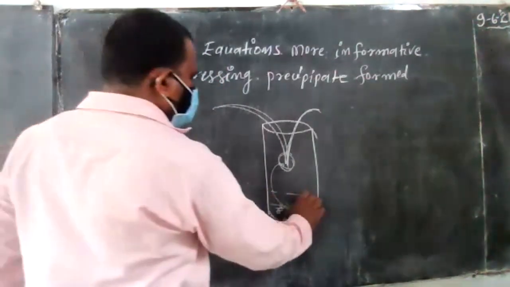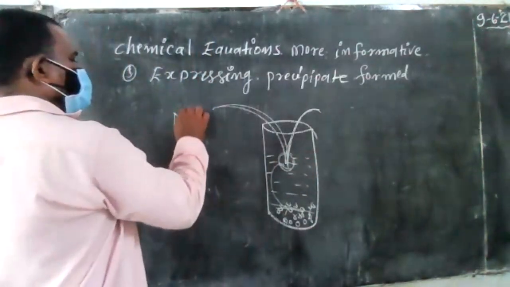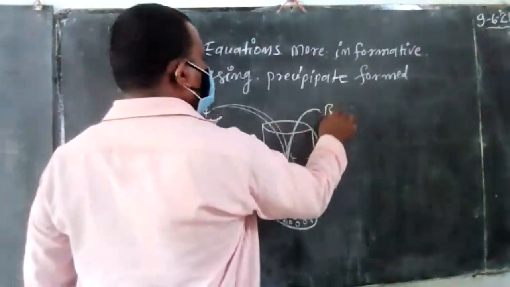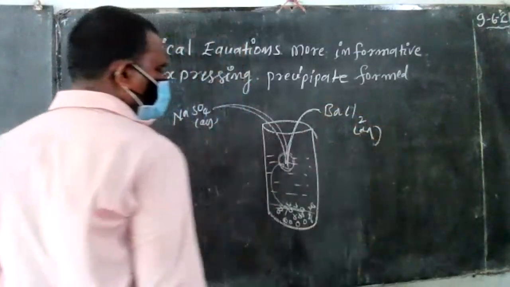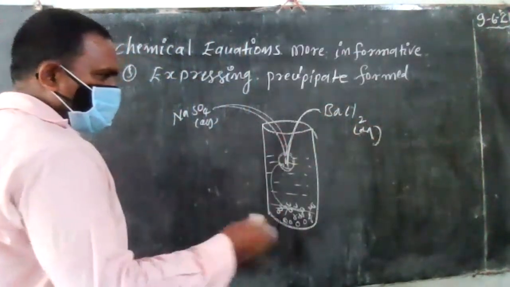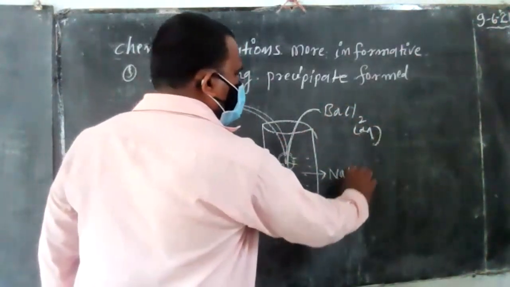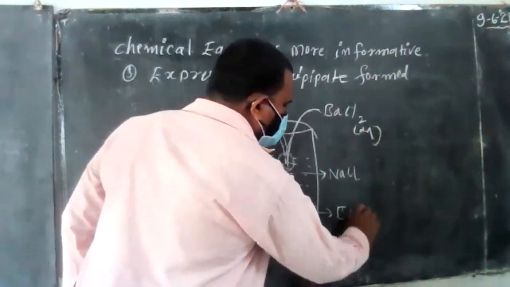Suppose this is the sodium sulfate aqueous solution and this is the barium chloride aqueous solution. Both combine to form new substances. One is sodium chloride and the other is barium sulfate.